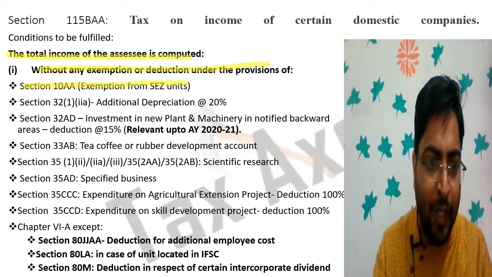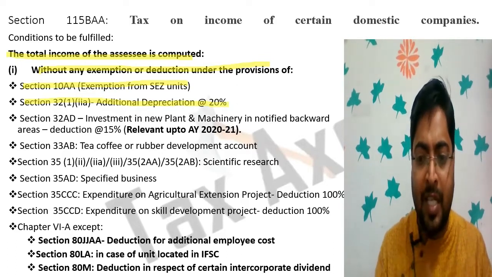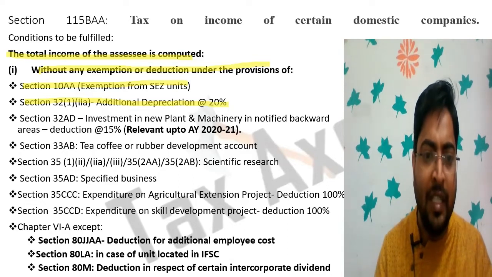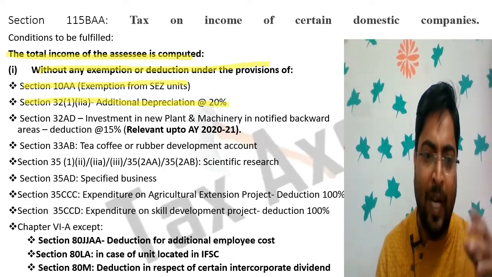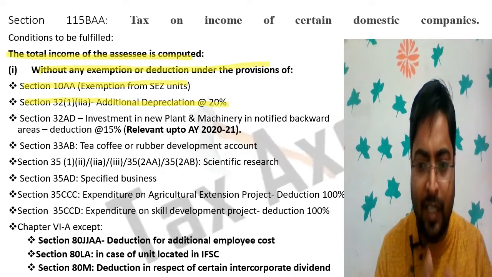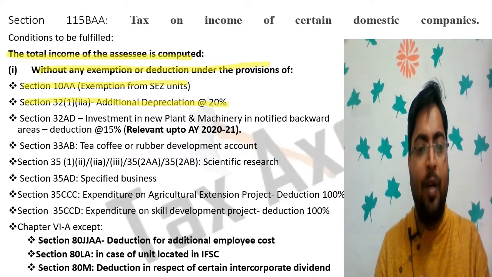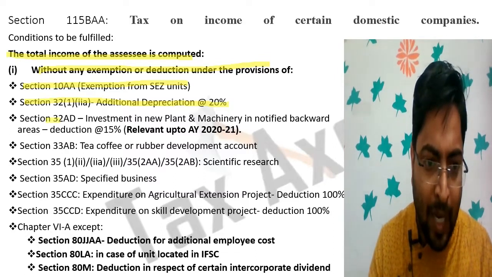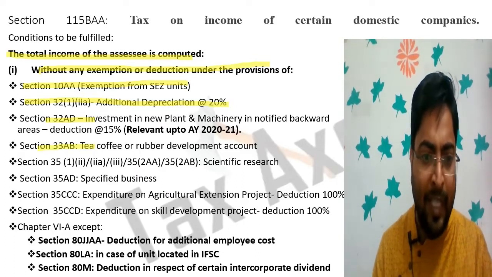Section 32(1)(iia), additional depreciation. You will get the normal depreciation, but you will not get additional depreciation at the rate of 20%. Section 32AD, investment in new plant and machinery in notified backward areas. You will also not get the benefit of 32AD. 33AB, which is applicable for the tea, coffee or rubber development account. This benefit will also not be available if the domestic company goes for 115BAA.